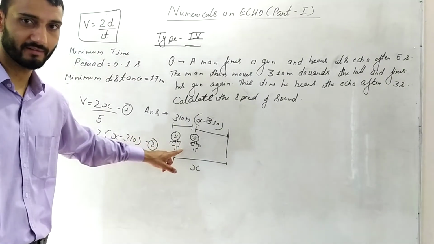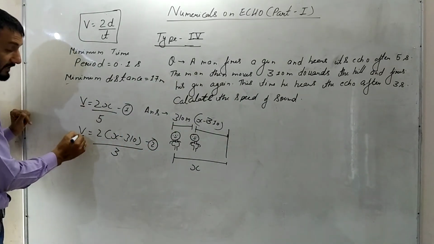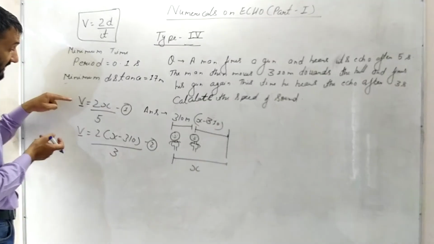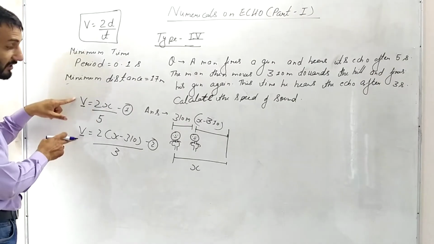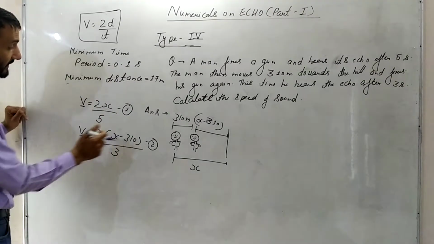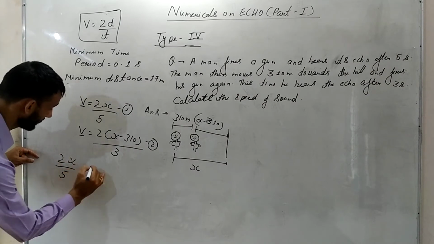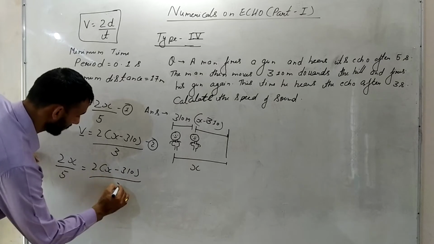The man is standing in the same medium, so obviously the velocity will not change. There is no reason for velocity to change. Since the velocities are equal, you can compare these two equations. So 2x upon 5 is equal to 2(x minus 310) upon 3.